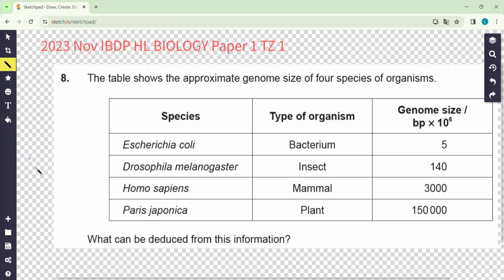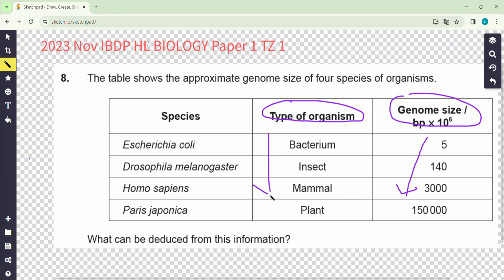Question 8 is about the interpretation of data. We have two factors, genome size and types of organism. First of all, we have to interpret it. It seems that they have a trend here: when the organism becomes more complex, the genome size increases.